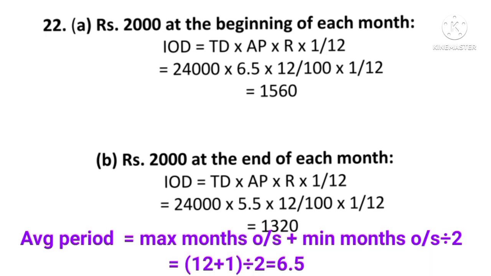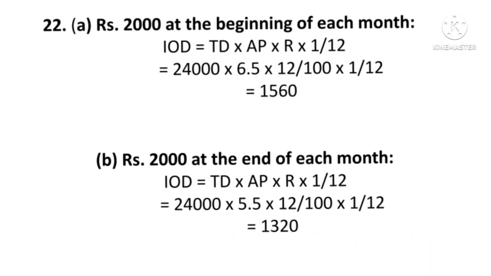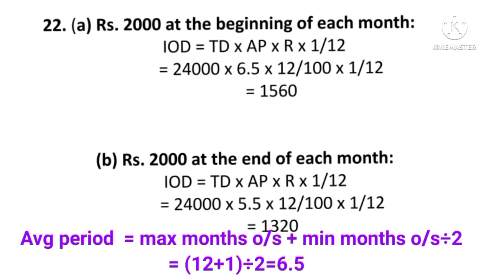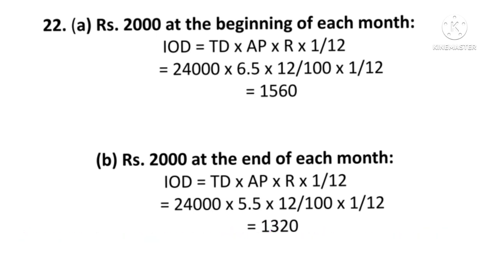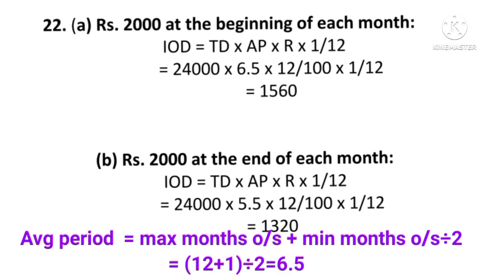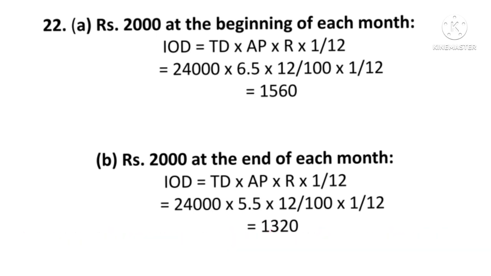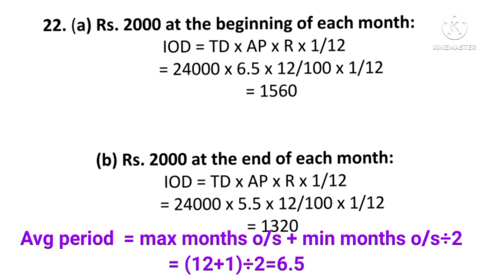If a partner withdraws at the beginning of each month, the maximum months outstanding would be 12 and the minimum would be 1. So 12 plus 1 is equal to 13 upon 2, which comes to 6.5. You have to just remember it. Then 12 upon 100 into 1 upon 12, it comes to 1560.